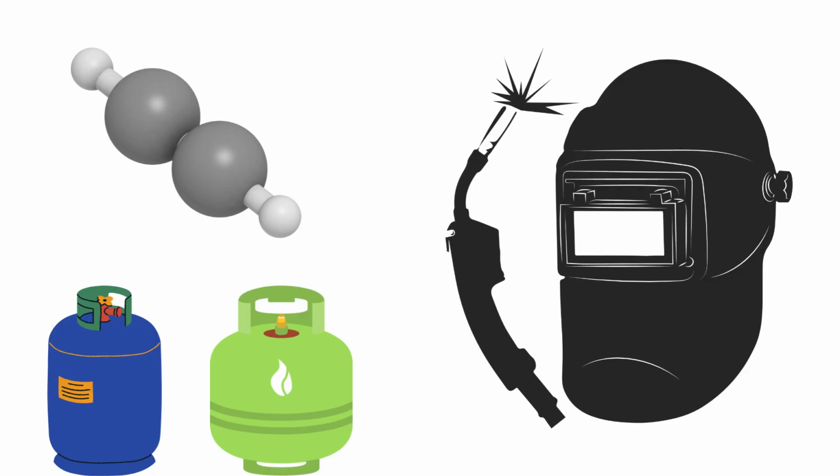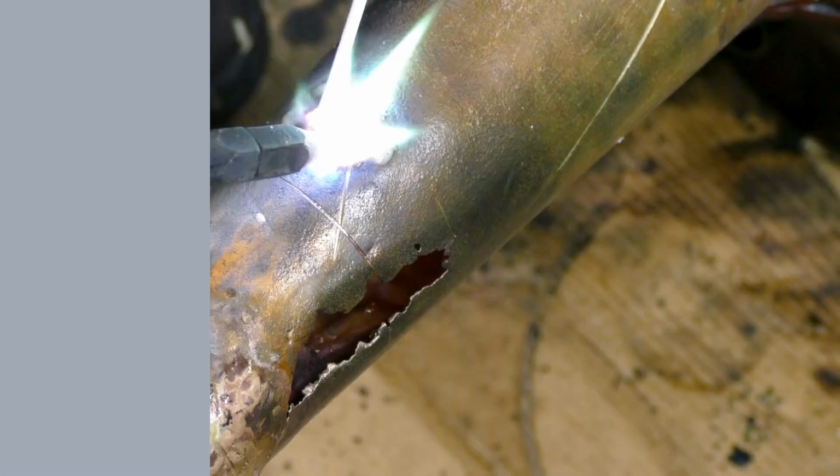Gas welding equipment is relatively mobile, as it doesn't require electricity, it only relies on fuel gas tanks. In plain terms, gas welding is a method of joining steel by heating the surfaces to be joined to the melting point and allowing the two parts to fuse together with the addition of a filler rod where required.